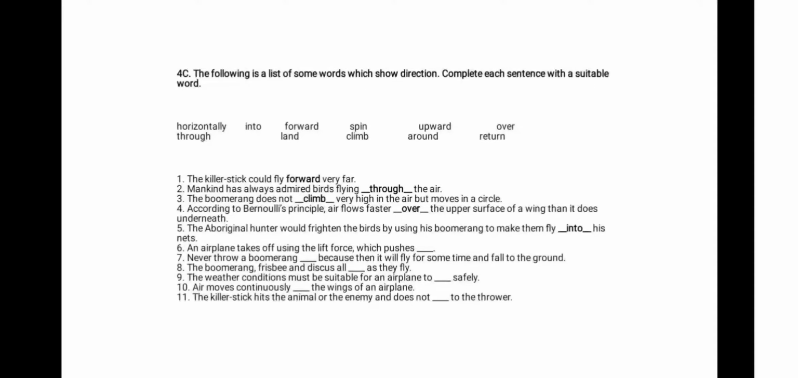Question number 4. Air flows faster over the upper surface of a wing than it does underneath. So the word underneath helps you because there's this comparison here in the sentence. That's why we chose the word over. Number 5. Fly into his nets. Well, of course, birds. The Aboriginal hunter would frighten the birds by using his boomerang to make them fly into his nets. Well, fly into something. That's what birds usually do, or boomerang.